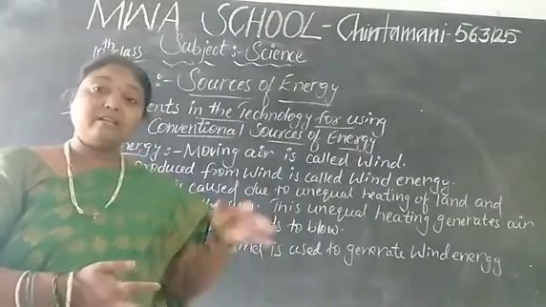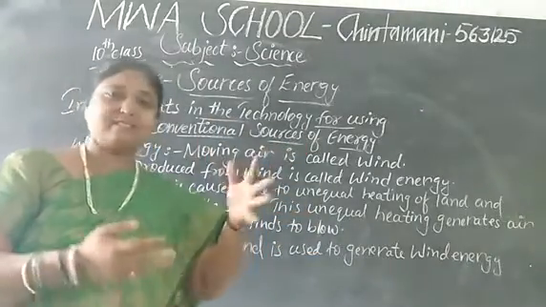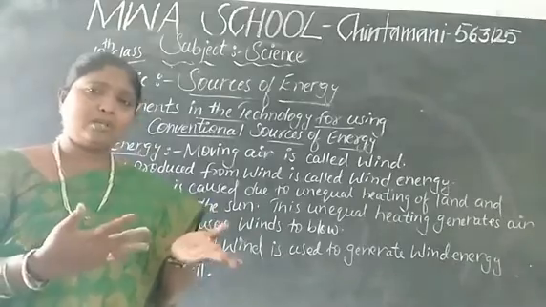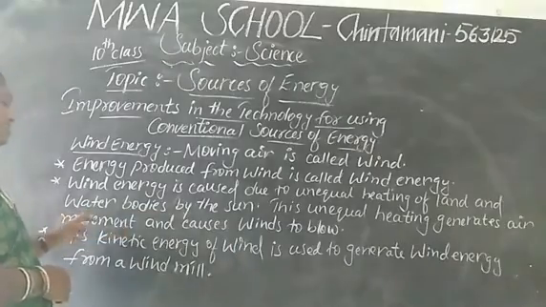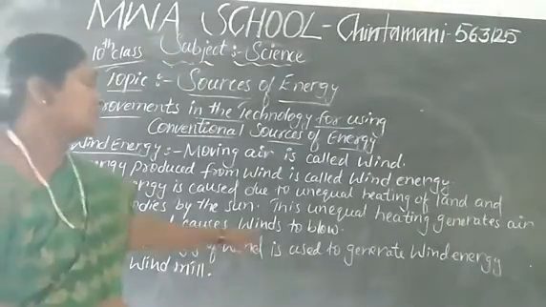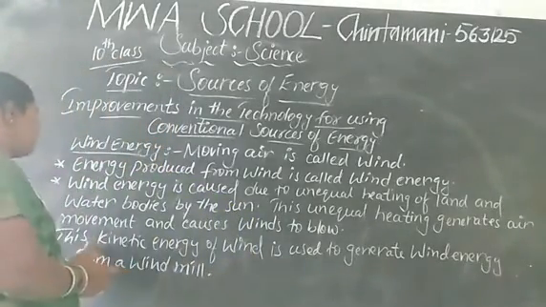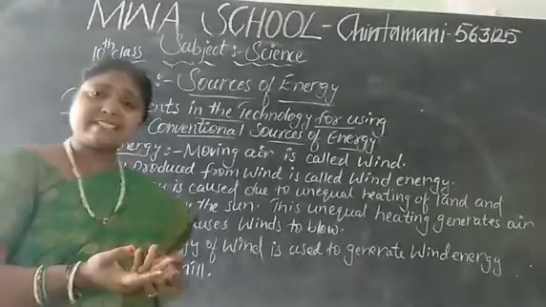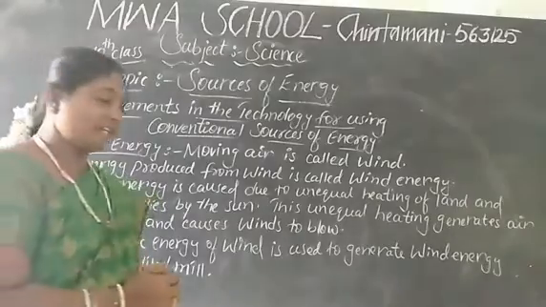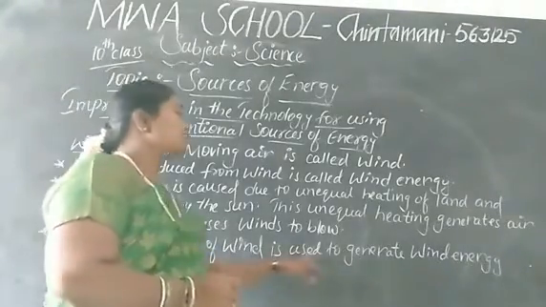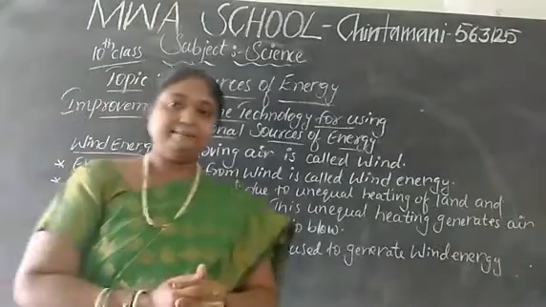This unequal heating generates air movement. In the hot place, the air will be very hot. In our area it is not so hot, so it will be somewhat cool. Like this, unequal heating generates air movement and causes the winds to blow. This is the reason the wind is caused. Why do we call it kinetic energy? Because there is movement. So we call it kinetic energy. This kinetic energy of wind is used to generate energy from the windmill.